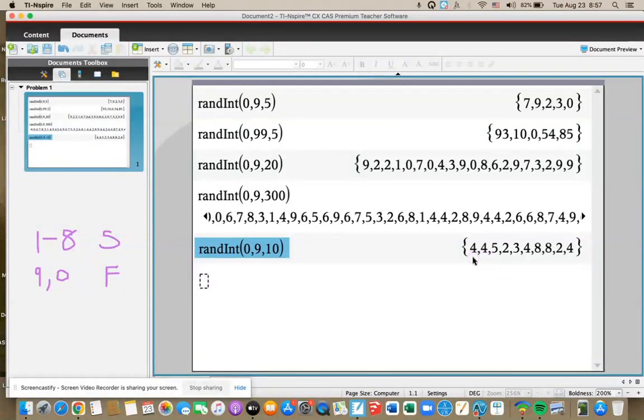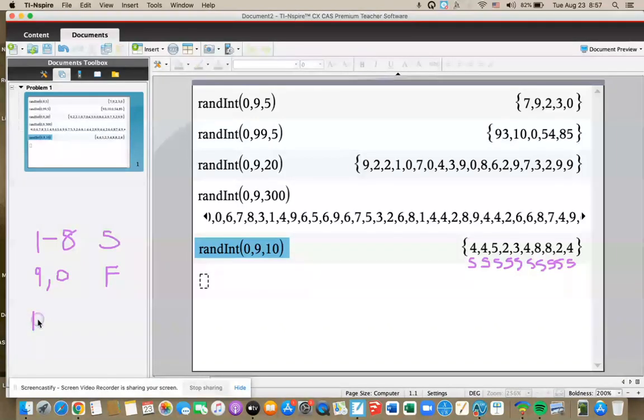A 4 means I made it, so we're going to start labeling these. If this was on paper, I would label this success, success, success, success. I got all successes here. I don't see a single failure; I don't have any 9s or 0s. So those are all successes, and I'm going to record that. I got 10 out of 10.